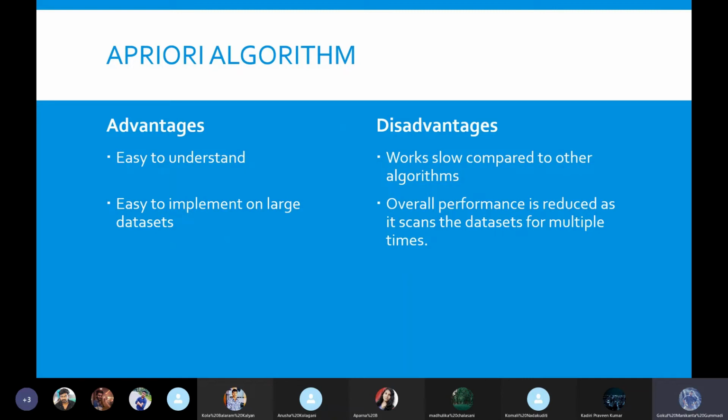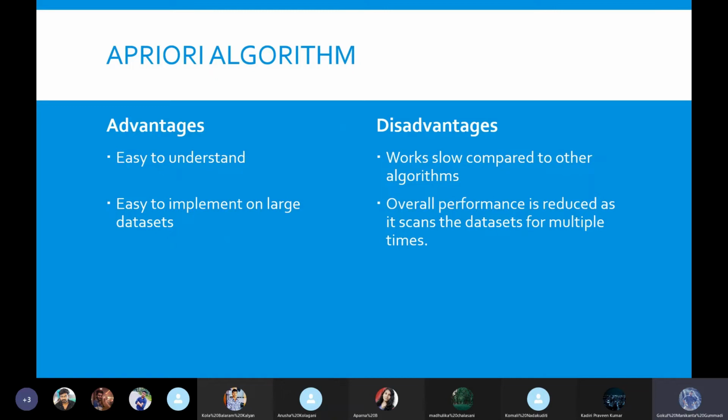But if you are selling more items, then you might have to use some software or other code with which we can identify these relationships. But it is very easy to implement and easy to understand.